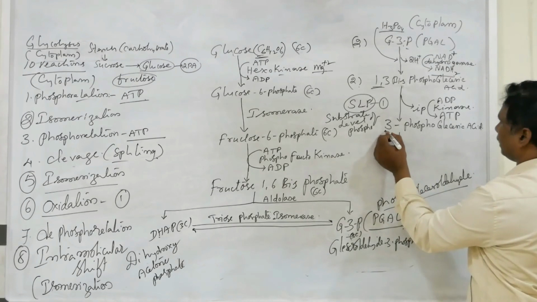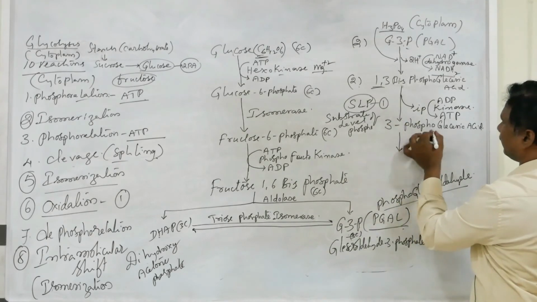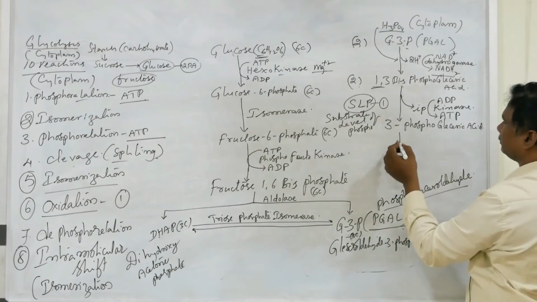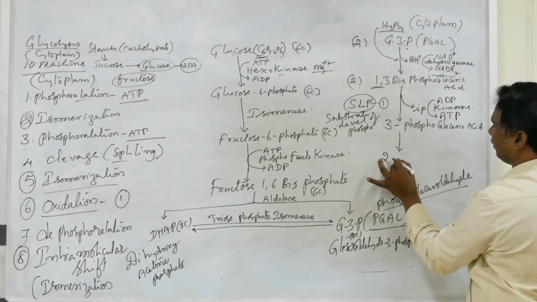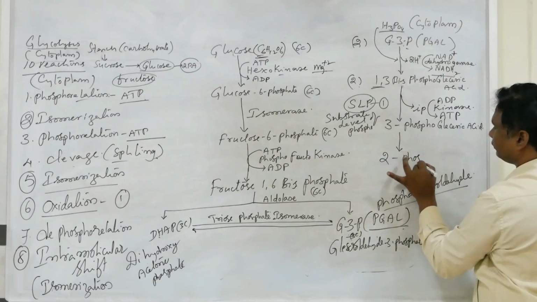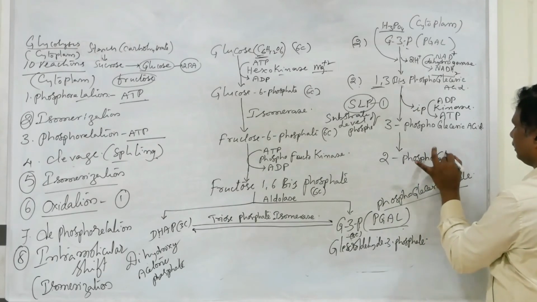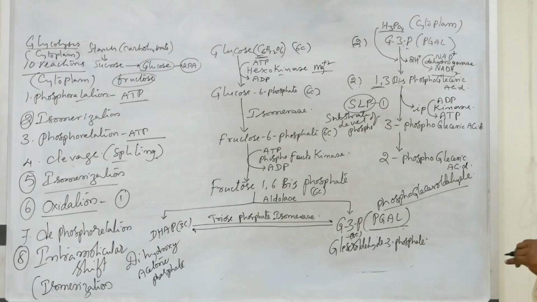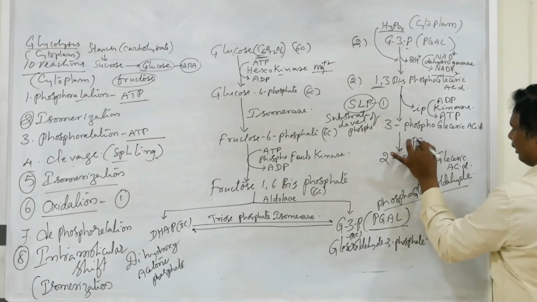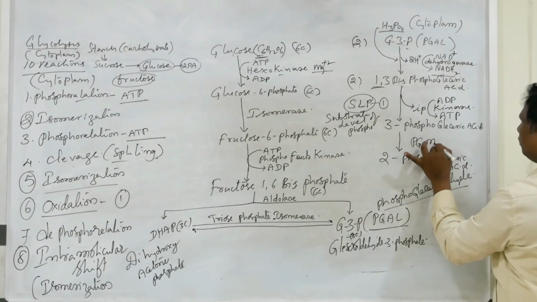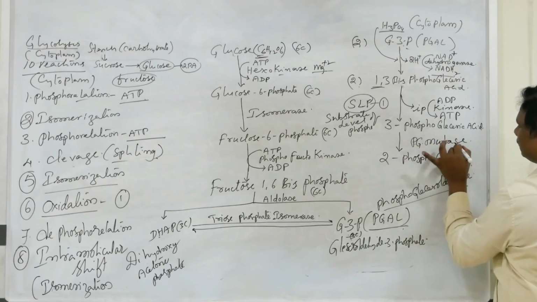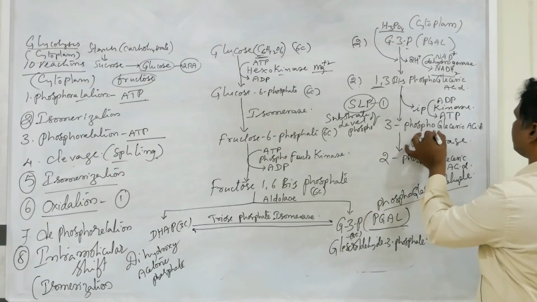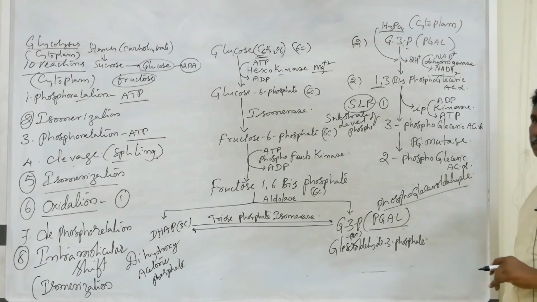That phosphate is shifted to the second carbon atom. Hence it is called 2-phosphoglyceric acid, in the presence of the enzyme phosphoglyceromutase, which converts 3-phosphoglyceric acid into 2-phosphoglyceric acid.